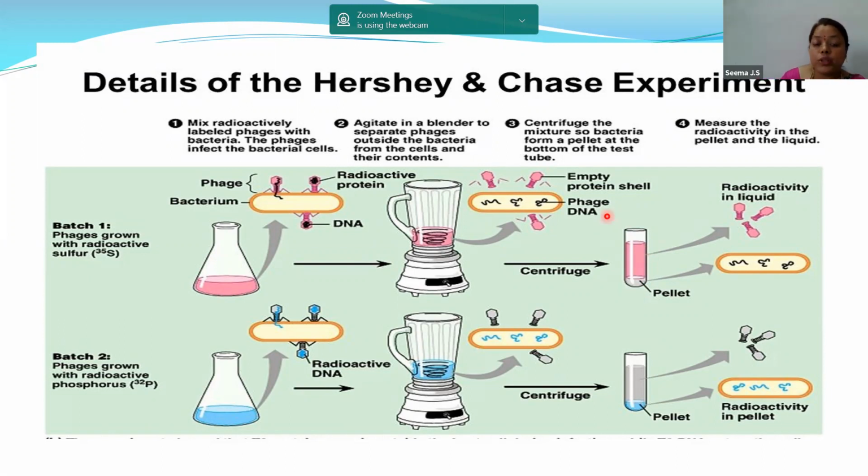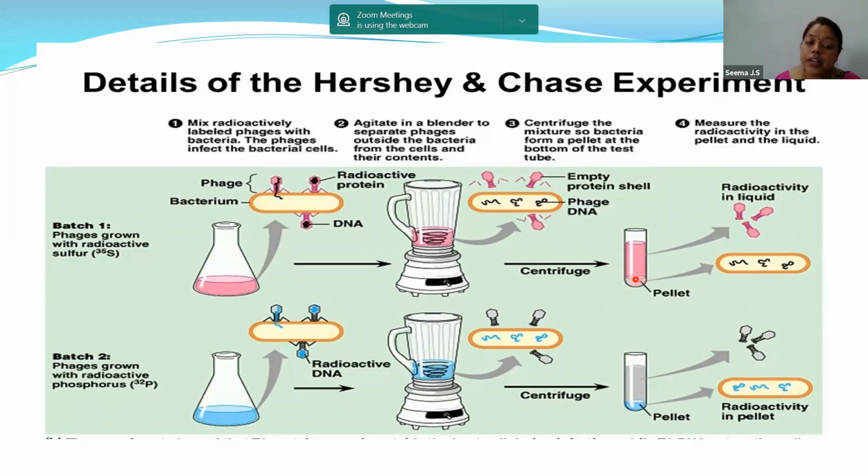So let us know what has happened to the conclusion. In the first case, we are talking about the radioactive phages which are grown in the radioactive sulfur. So what happened over here? Bacteriophages grown in radioactive sulfur, it was found that in centrifugation, no radioactivity was detected in the bacterial cell, but radioactivity was detected in the supernatant region. That means the supernatant region was consisting of radioactivity. That means the bacteriophages which are made up of the protein coat were light in weight, so they were in the supernatant region. So this is having radioactivity.